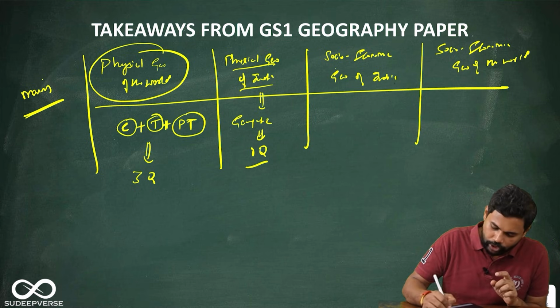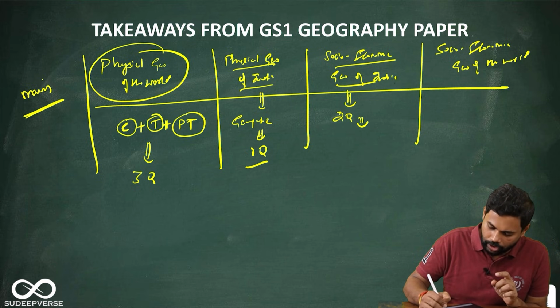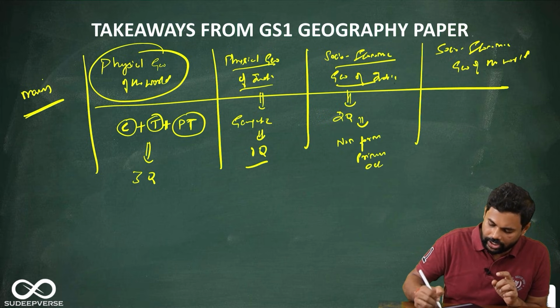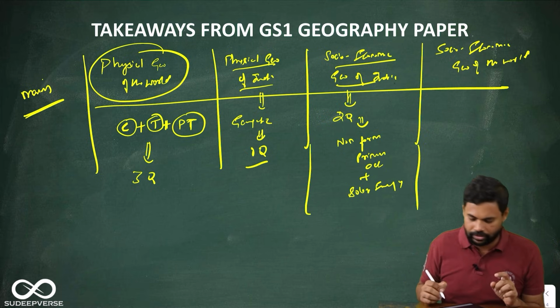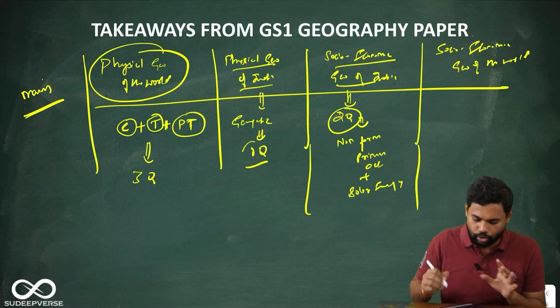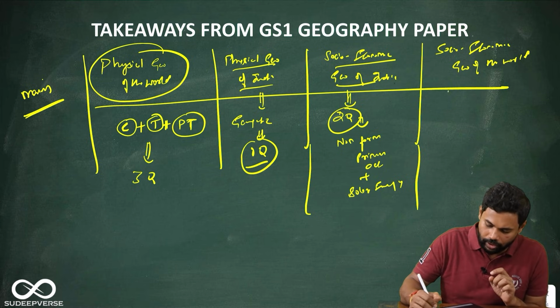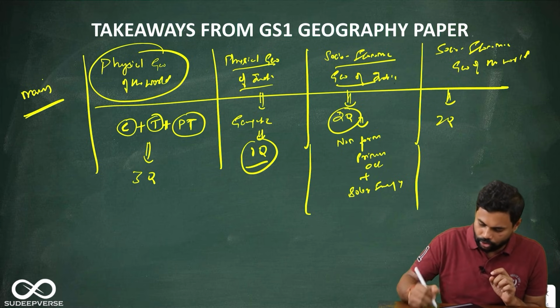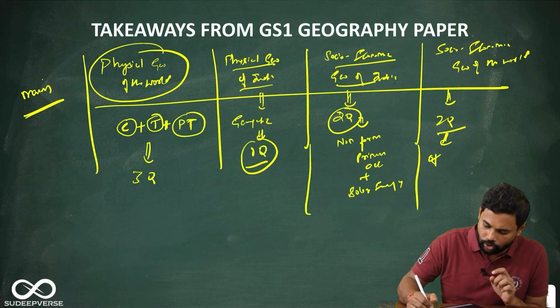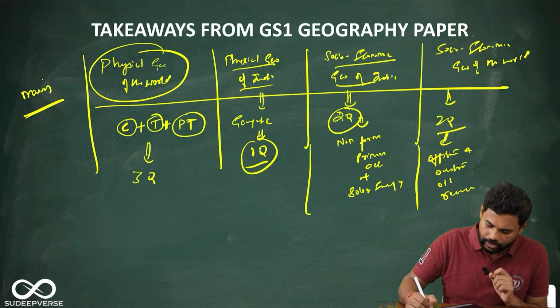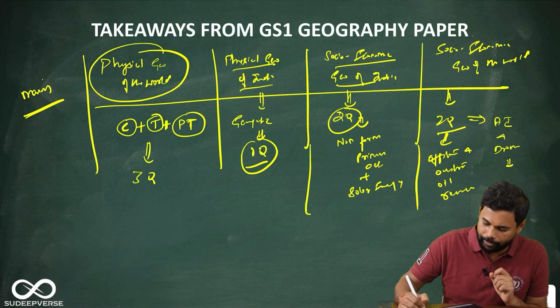Next, socio-economic geography of India, they have asked 2 questions. One is about non-farm primary activity, and the second is solar energy, how it will help with ecological and economic benefits. And then socio-economic geography of the world, they have asked 2 questions. One is about offshore and onshore oil reserves. The second is artificial intelligence and drones, and how this helps in aerial planning.